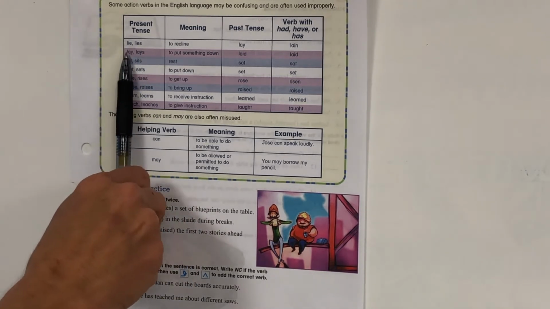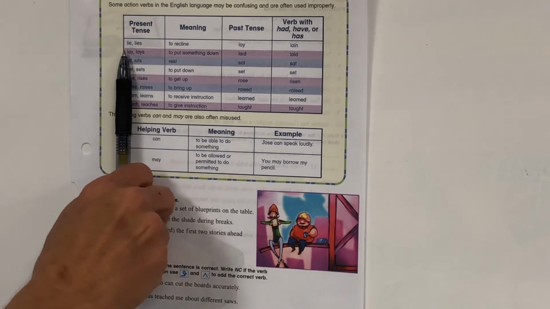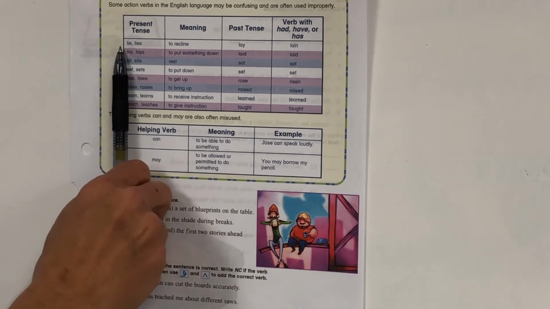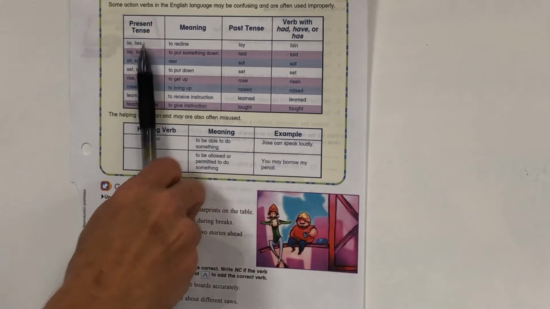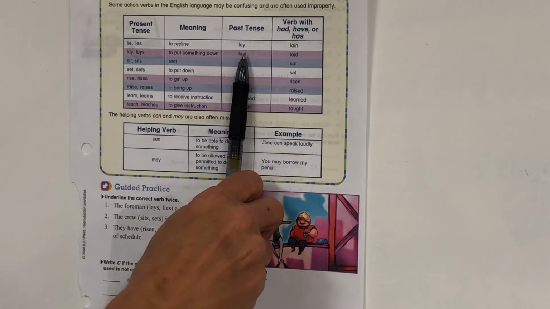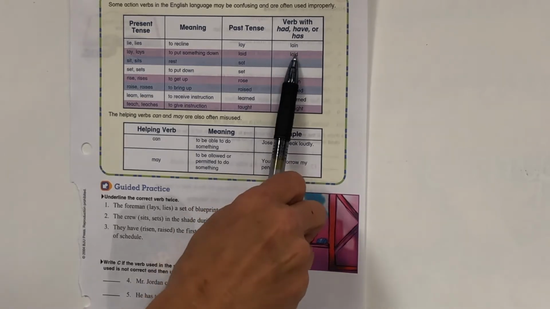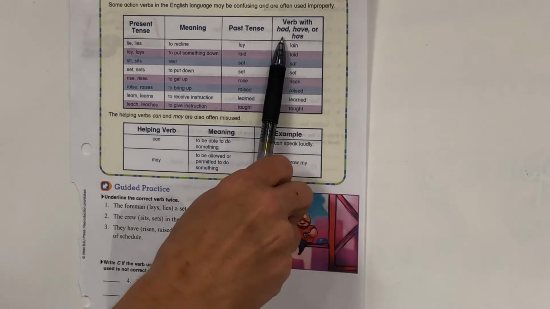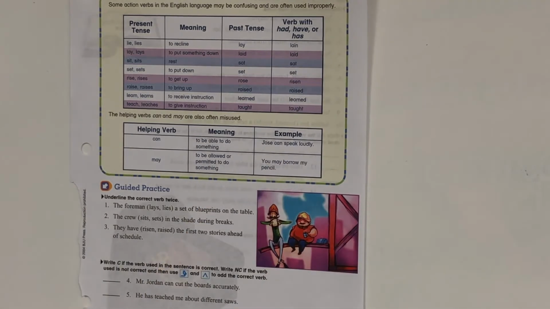The first one, you would use the helping word will. The girl will lie back in her chair, or the girl lies back in her chair. Or past tense, the girl lay back in her chair, or another way to use it as past tense is the girl has lain, or had lain, or have lain back in her chair.